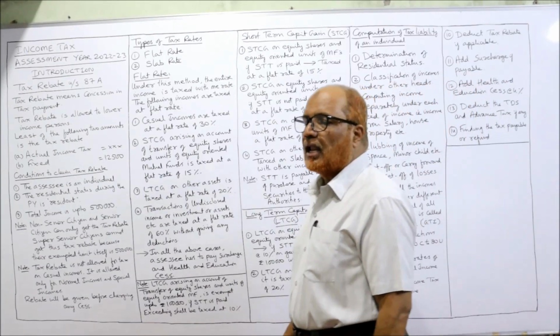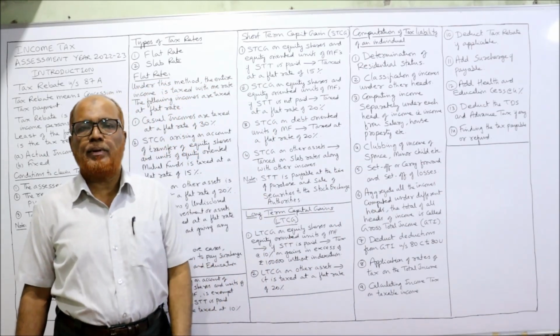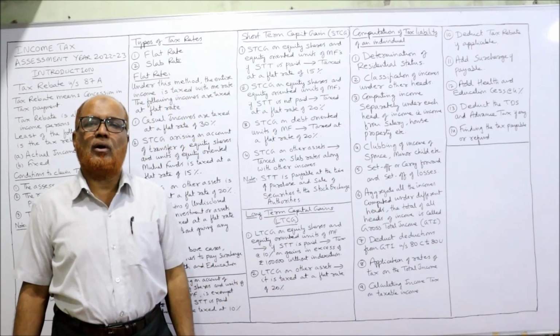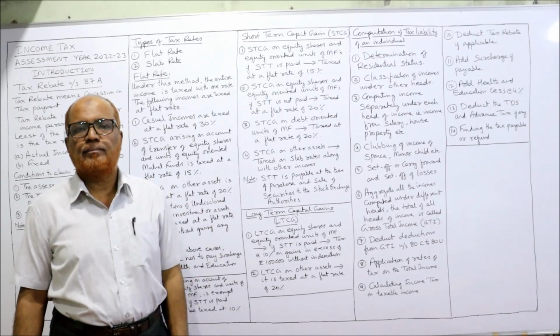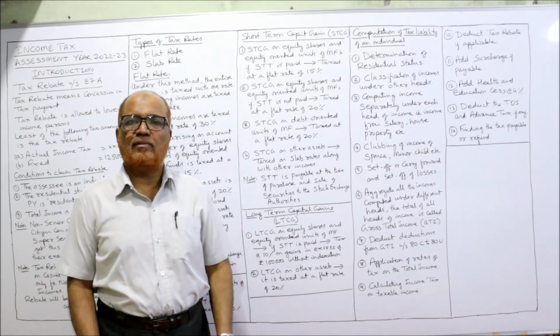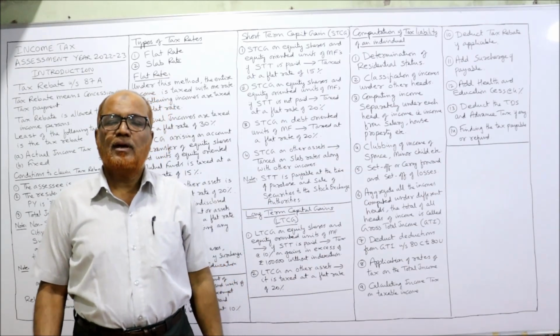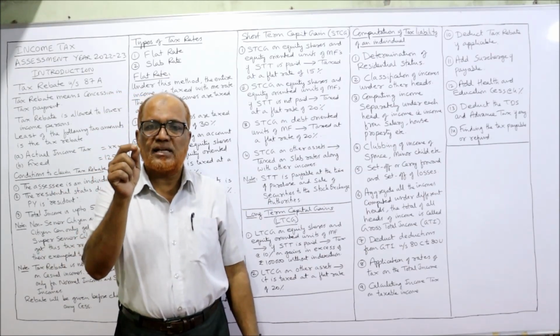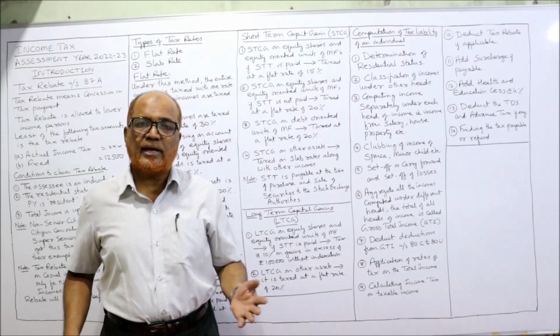That's all. Now the last topic in this video is the procedure of computing the tax liability of an individual. What are the steps required? The first step is determination of residential status. A person's residential status has to be determined first for the previous year, because it may change.